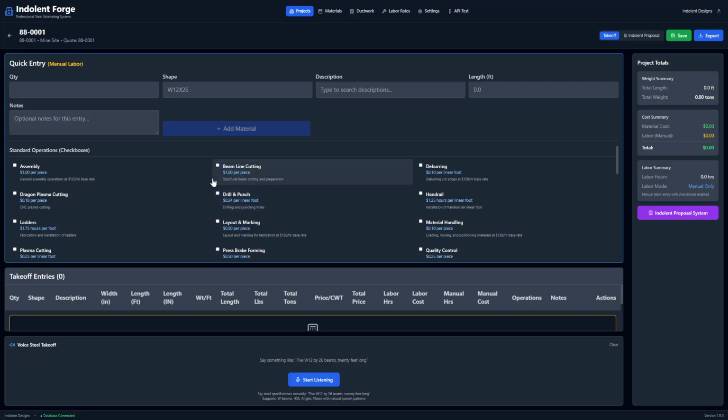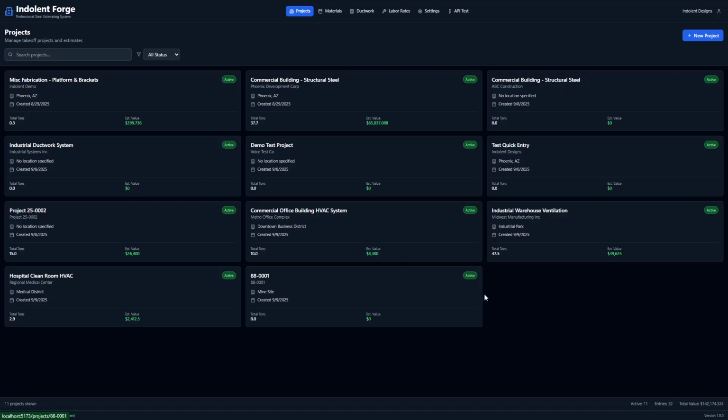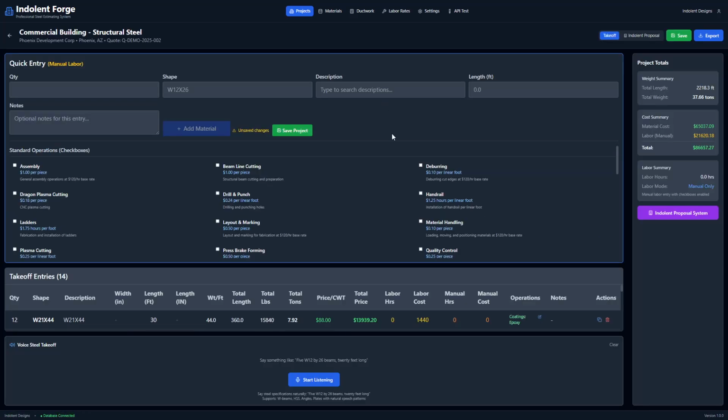And there we go, the project is now created. It's in there, loaded. Let's go back to one of these demo ones I have fully loaded for demonstration purposes. So this is what one looks like fully loaded. Here's your top. You can do a quick entry like we did with our material.